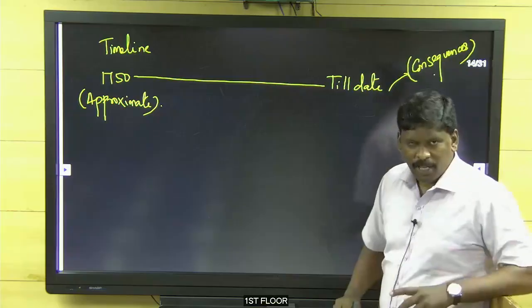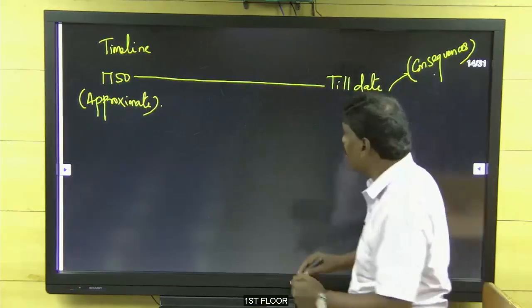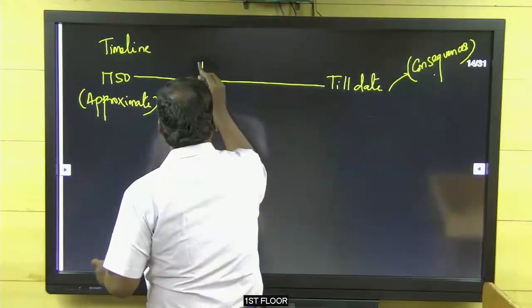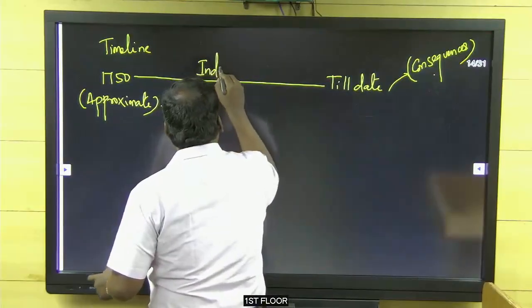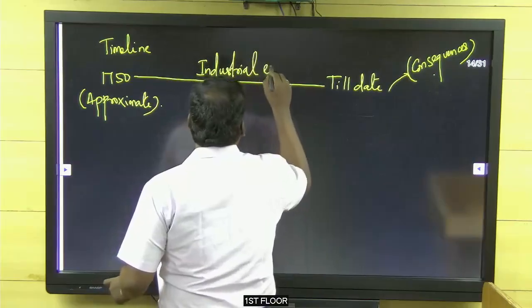Why are we discussing till date? It is not Industrial Revolution, it is Industrial Evolution.